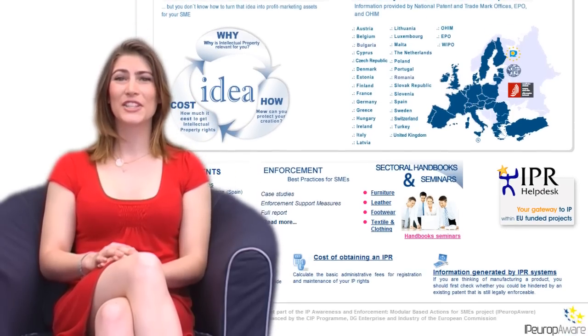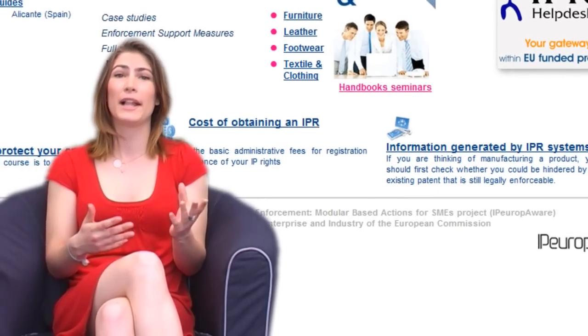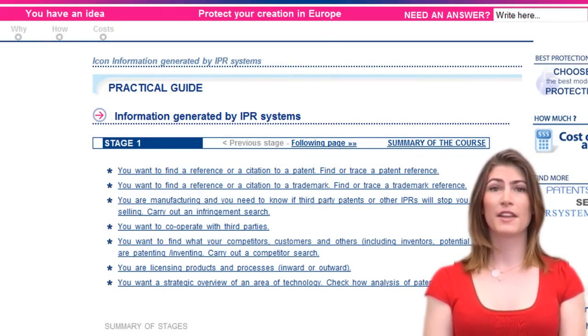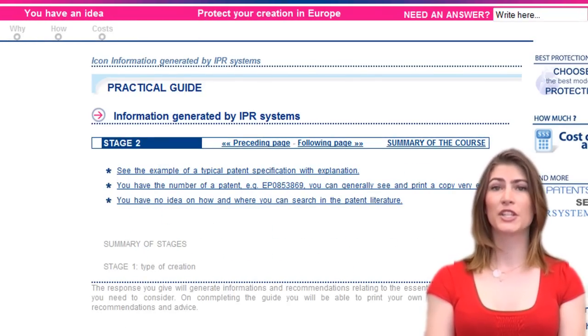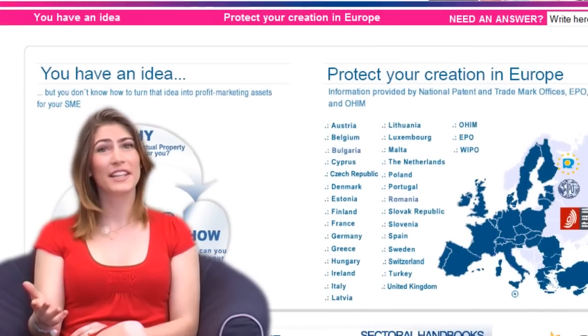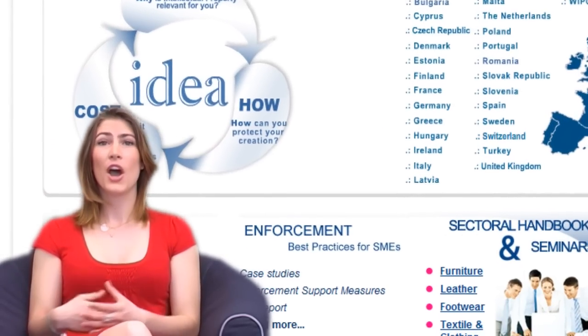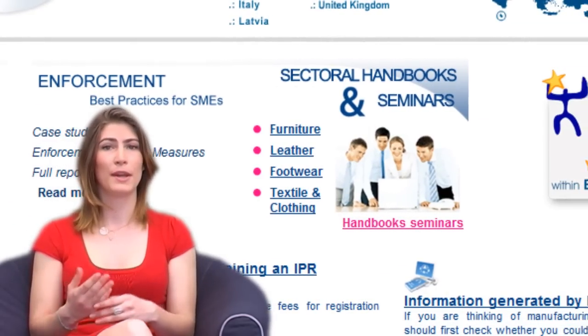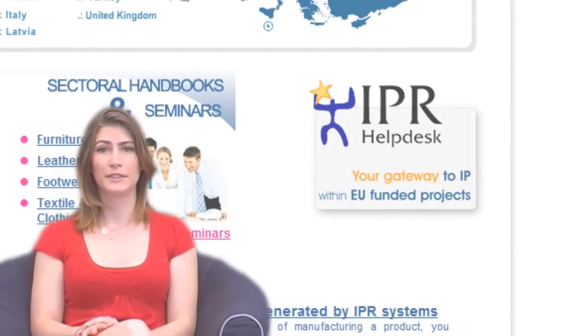You will also find a tool helping you to use some very helpful databases for your searches. This tool works on the same basis as the How Can You Protect Your Creation tool: many questions and your corresponding answers. Finally, you will find some events, answers to specific questions, and temporary information on IP in the middle side bar.